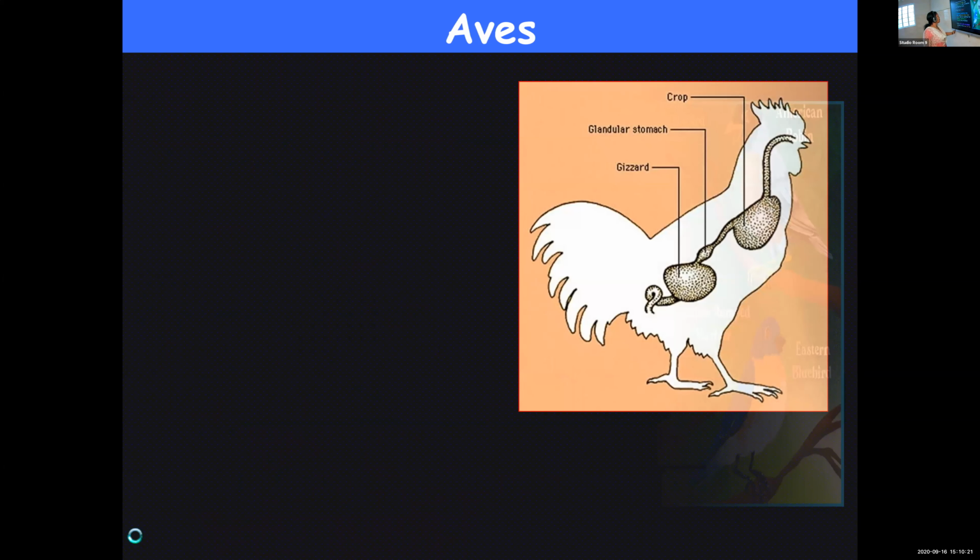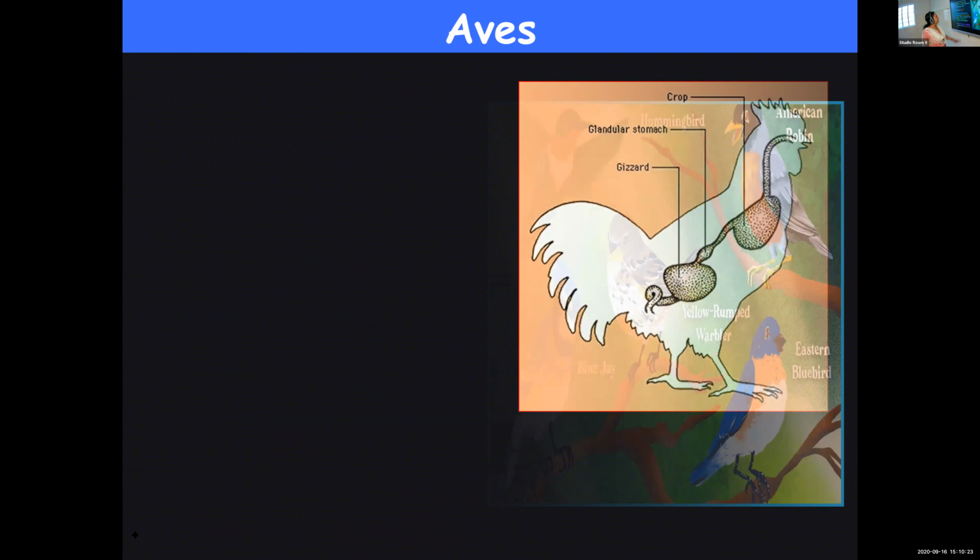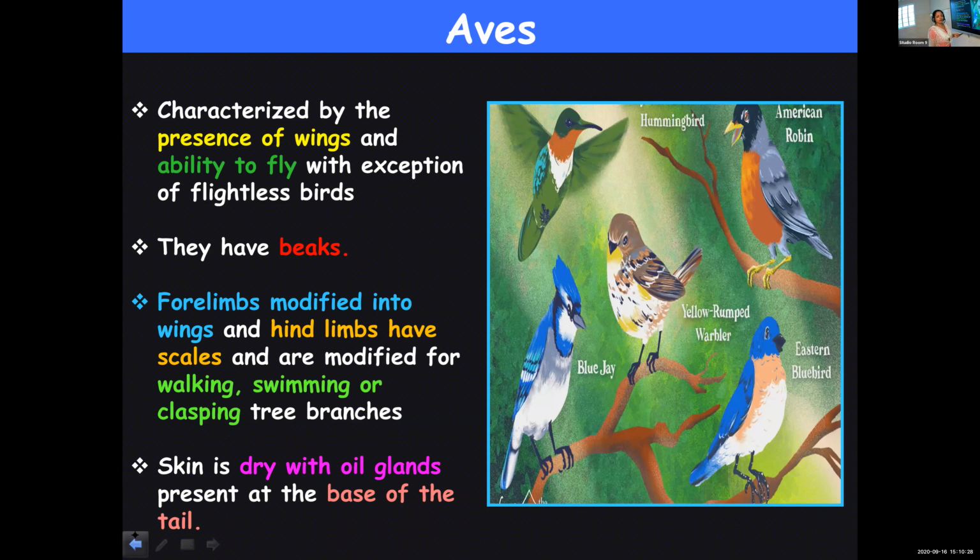The first point we said was their body is characterized by the presence of wings and they can fly, except a few birds who cannot fly. The majority of the birds are capable of flying. They are provided with beaks and their forelimbs are modified into wings, which help them in flying. At the same time, hind limbs are scaly and help them carry out different functions like walking, swimming, and clasping tree branches. Another unique feature is the presence of oil glands, which are present at the base of their tail.